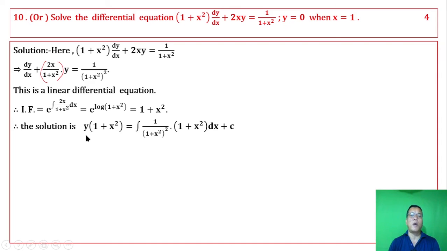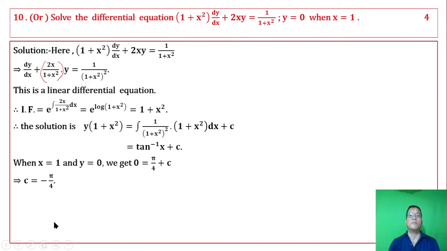The solution is y, the dependent variable, into the integrating factor equal to the integral of Q into the integrating factor dx plus C. We get tan inverse x. When x equal to 1 and y equal to 0, we get the value of C as minus pi by 4. So C is the arbitrary constant, and this is the required particular solution.